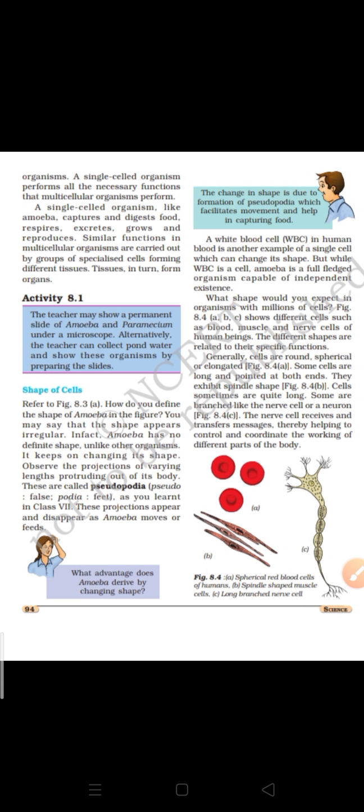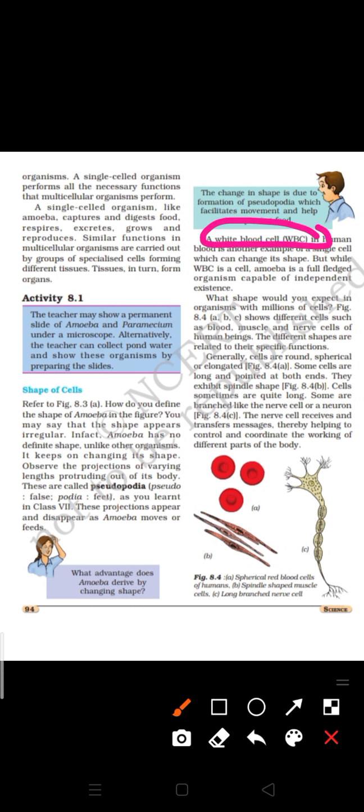Whenever any pathogen enters our body, the WBC works as a macrophage. Macrophage means they easily digest all the pathogenic particles inside our body. What are pathogenic particles? Disease causing agents. It can be virus, bacteria and all. Whenever they enter our body, they are digested by the WBC.